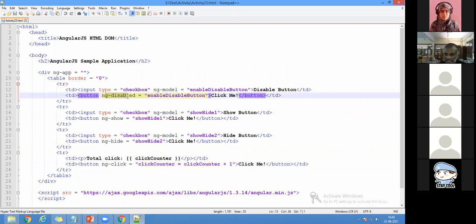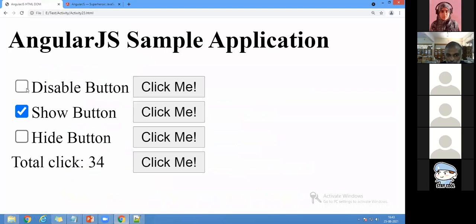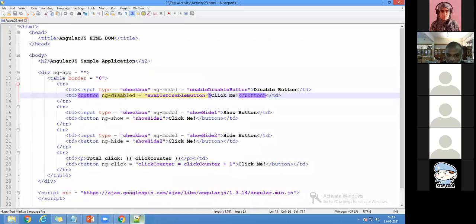Whenever you are learning languages, you need not memorize everything. We just have to understand. So if I need to do it like this, then I have to go for the HTML DOM button. So that's the output you can see here. So I want to go for disable, which is called what? What is the function I'm using here?